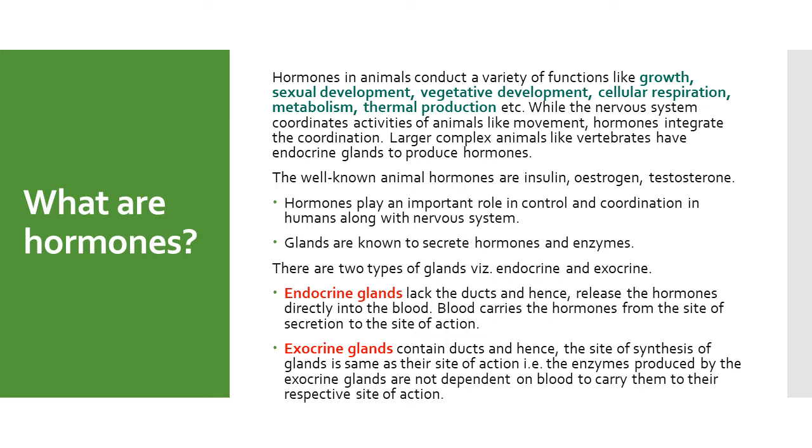Endocrine glands lack the ducts and hence release the hormones directly into the blood. Blood carries the hormones from the site of secretion to the site of action. Exocrine glands contain ducts and hence the site of synthesis of glands is same as their site of action. That is, the enzymes produced by the exocrine glands are not dependent on blood to carry them to their respective site of action.